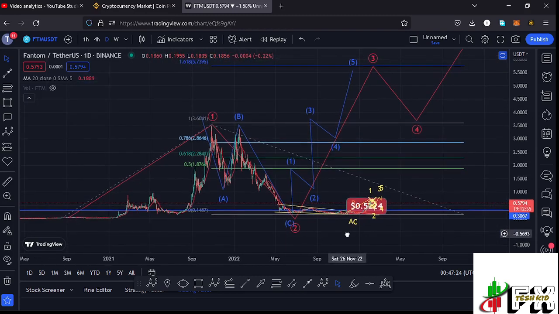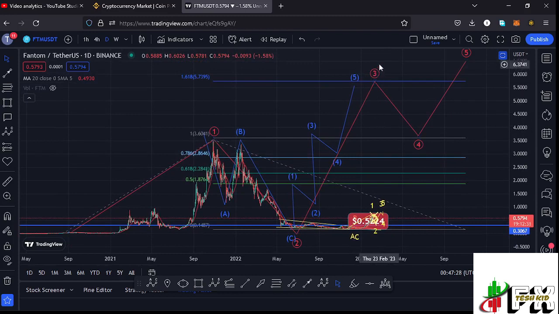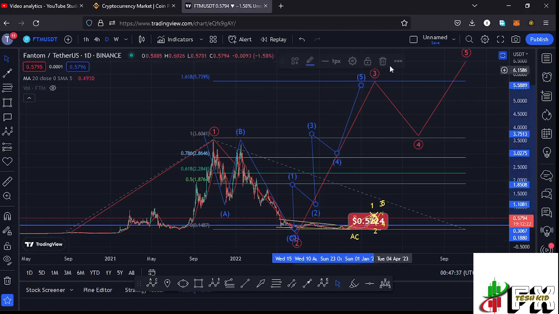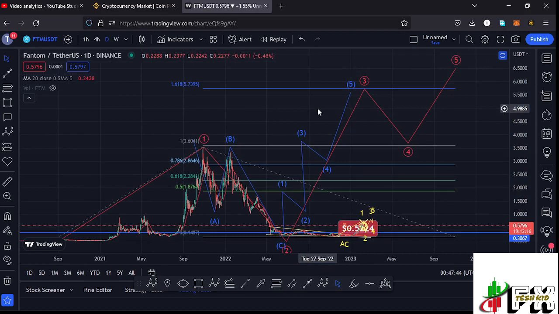And after seeing the low for the second wave, whatever we expect next is a bounce to the upside in the formation of that wave 3, which is an impulsive wave. And I'm also expecting to see a 5-wave structure in formation, having the wave 5 fully maximizing our target areas to the upside in the formation of that wave 3. And I have a target area in the formation of that wave 3 here on the daily chart at the fib level 1.618, and that perfectly lies at around the $5.7395 mark, and that is the minimum that I would expect that higher Elliot wave count 3 to the upside to do.